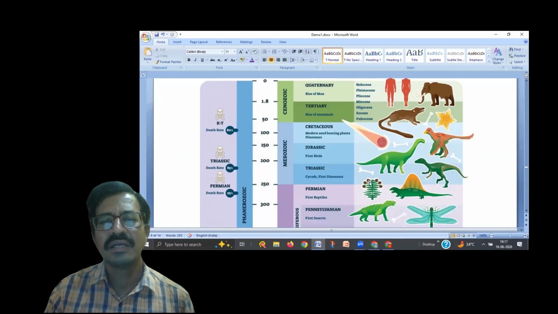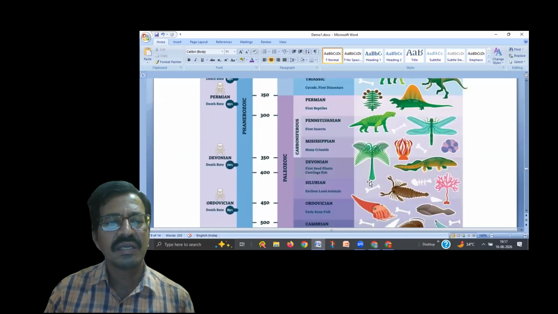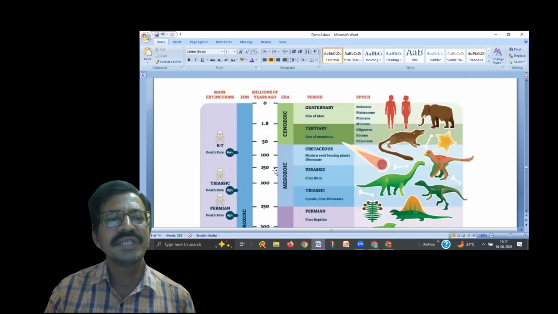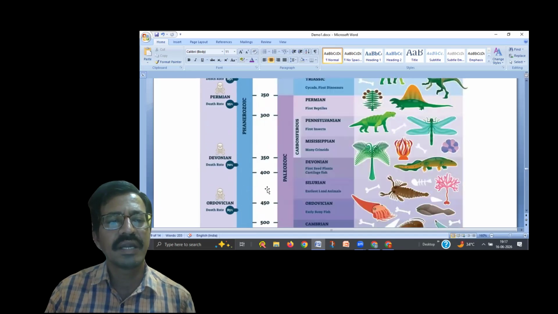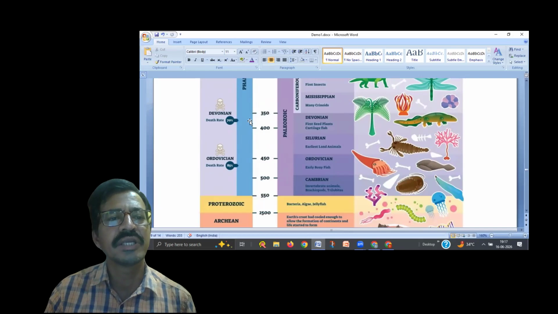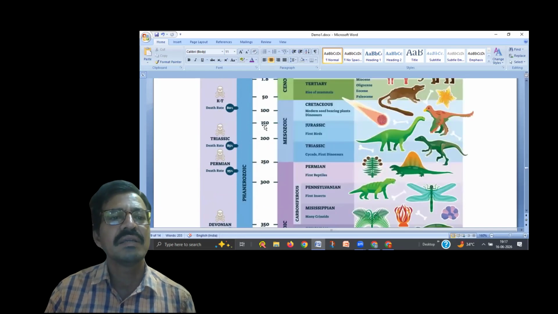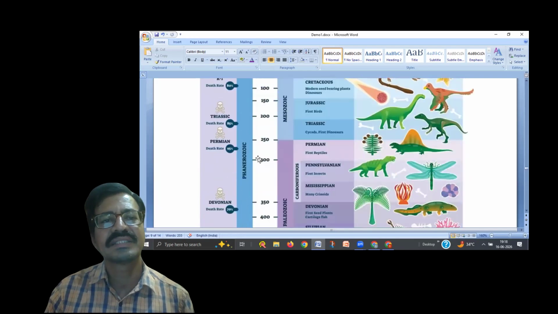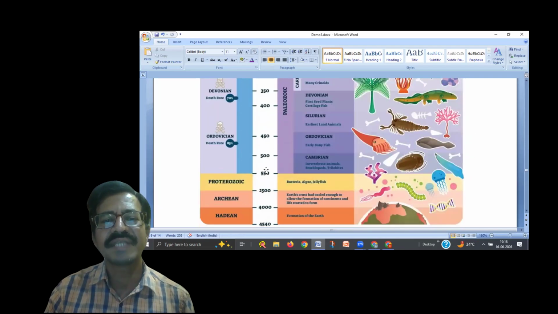Here you see the most primitive time periods: Hadean, Archean, Proterozoic, and after that Ordovician, Devonian, Permian, Triassic. All these periods are given in the time scale.